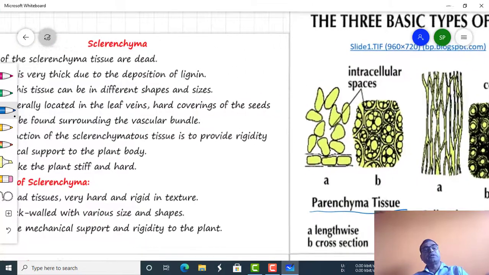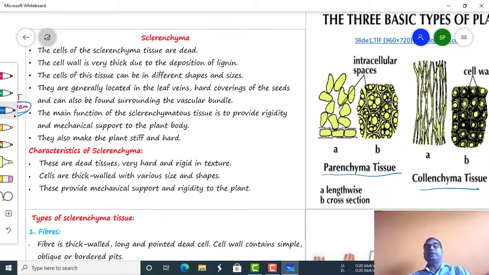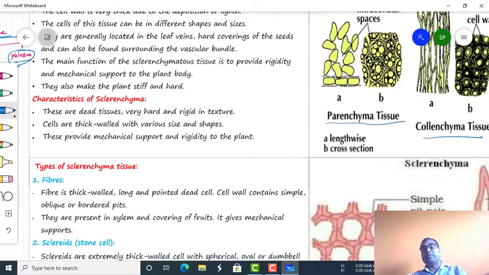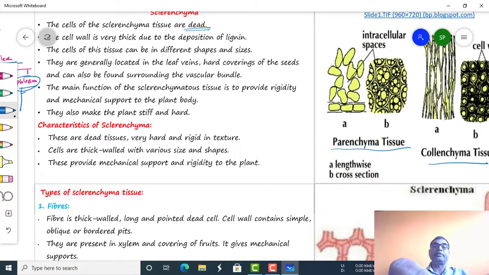Okay, just see about the sclerenchyma type of cell. The cells of the sclerenchyma tissue are dead due to the loss of protoplasm, as the secondary cell wall is present in the sclerenchyma type of cell, that's why it becomes dead.